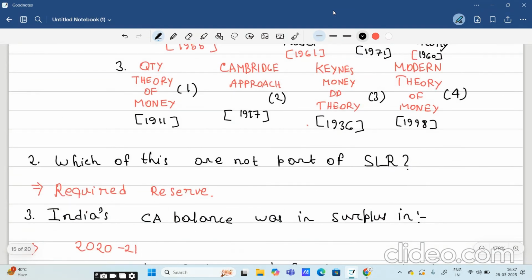Okay, now this is another question that came. Which of these is not part of SLR, statutory liquidity ratio? There are 4 options given in the question, and you have to answer the one which is not part of SLR. The answer will be required reserve. This was the option that you have to tick. If you have ticked it, you will get +4 marks. So which is not part of SLR? That is required reserve.